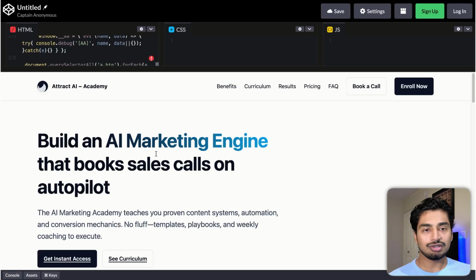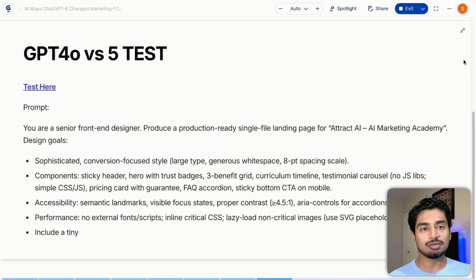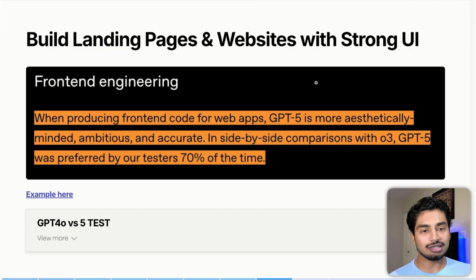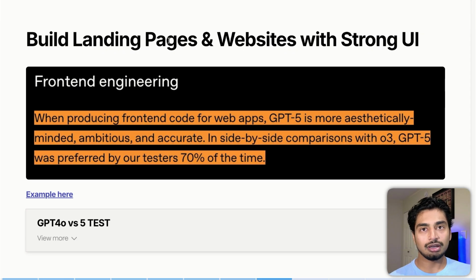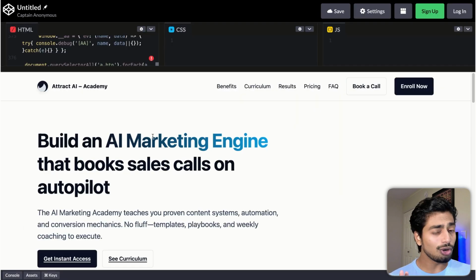But I think it's the tip of the iceberg in terms of what you can do. So landing pages and websites, you could pretty much vibe code within GPT-5, and they all have a strong UI. The backend is something you have to monitor. You want to make sure everything is secure. You want to make sure you're building out the code base behind the UI. You want to make sure it's good, but the UI looks amazing. And again, for a one-shot prompt, not too bad.